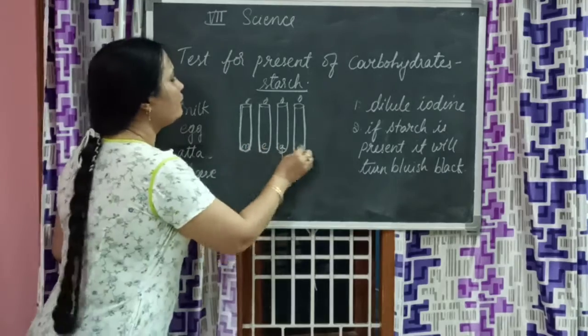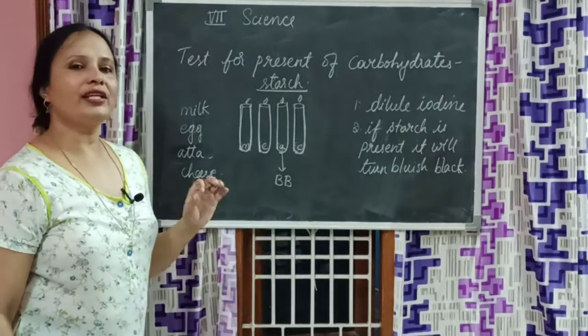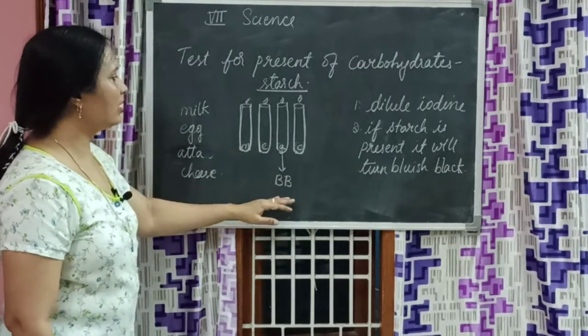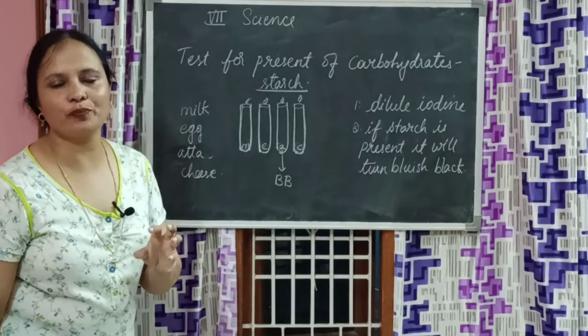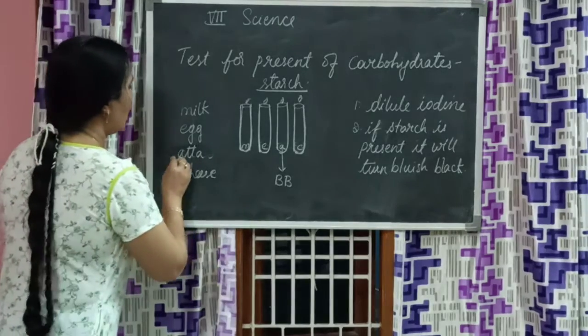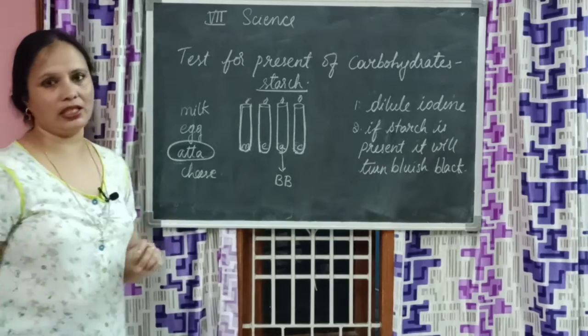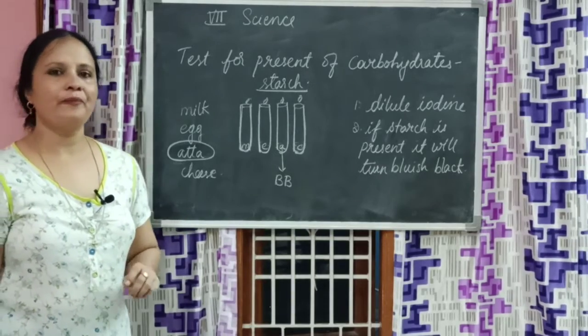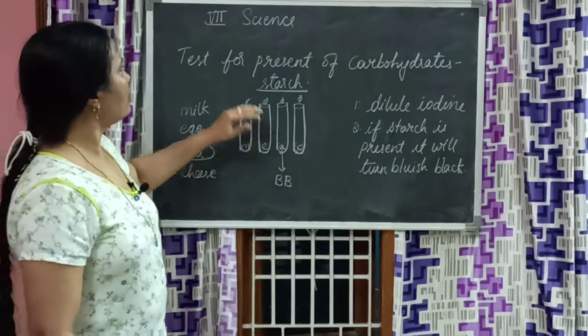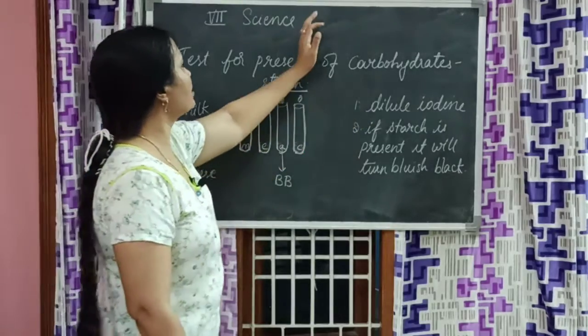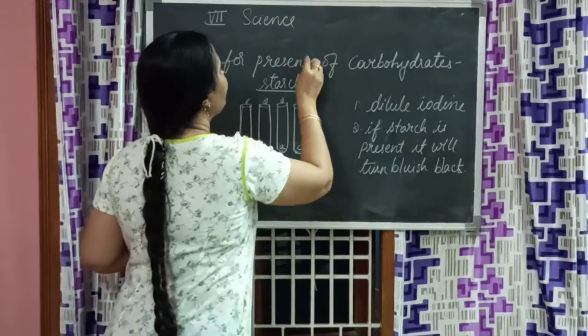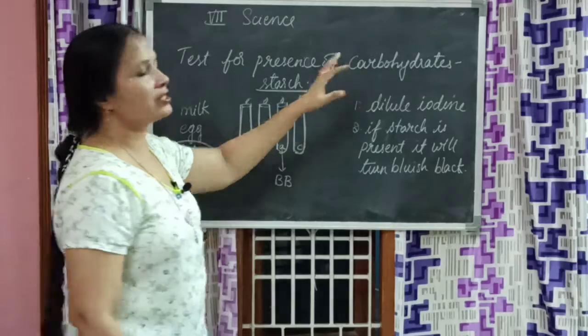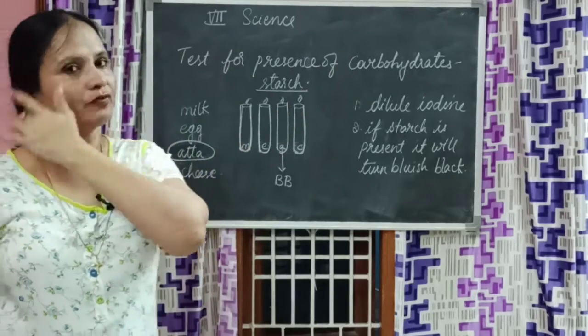The rest of them don't show. What does it mean? Out of all these things, atta has starch present in it. Okay. Now, this is the test for the presence of carbohydrates. Carbohydrates means starch. We tested.